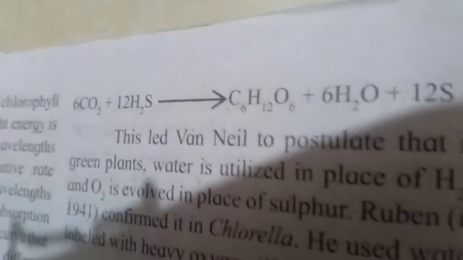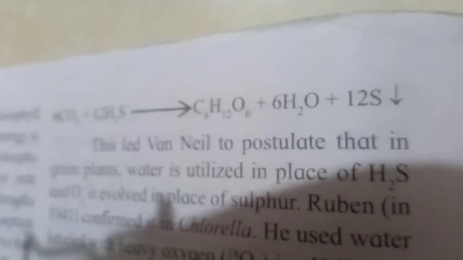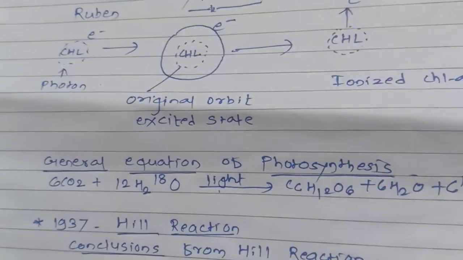So look at this reaction: 6CO2 plus 12 H2S, hydrogen sulfide. Bacteria use hydrogen sulfide to form carbohydrate, C6H12O6, plus 6H2O, water, plus sulfur, which is evolved in the case of bacterial photosynthesis. But in the case of plants, water is utilized. He said that water is utilized in place of hydrogen sulfide.